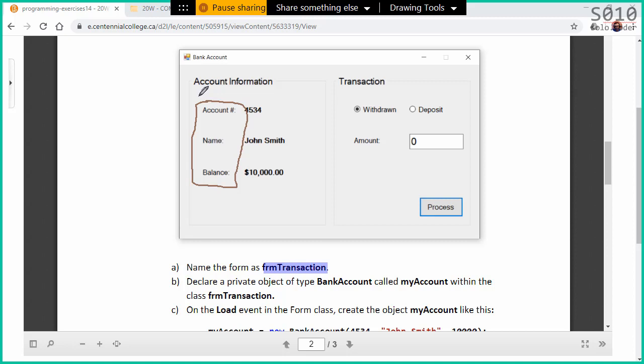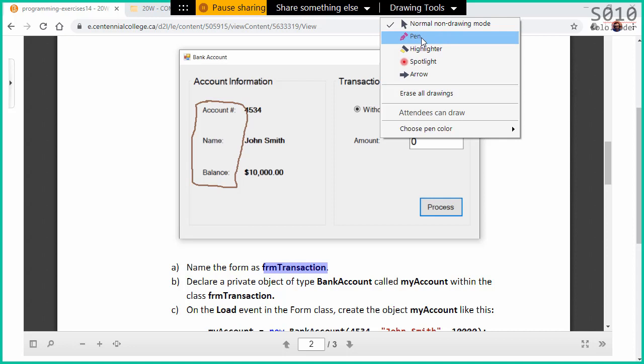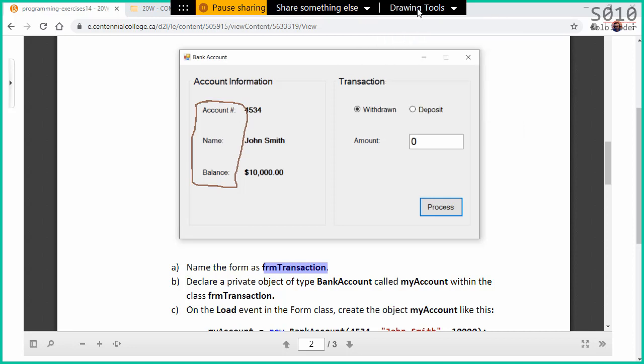Anyway, those labels, account number, name, and balance. Those names, those labels, I don't need to name them properly because they are static labels. I don't need to change their properties. They are static. However, this other set here, they are dynamic.